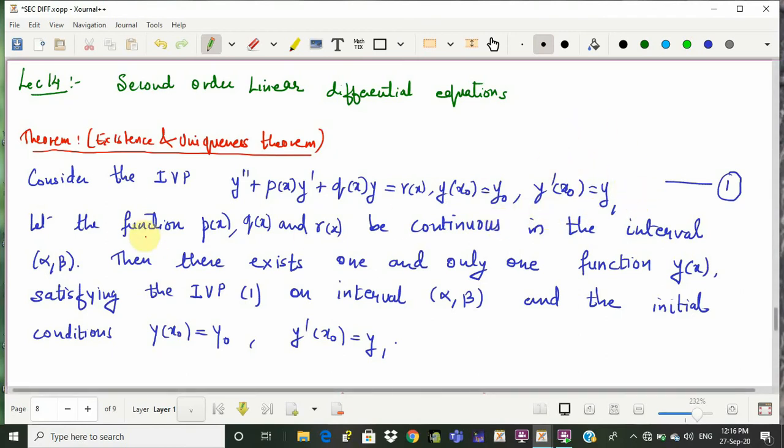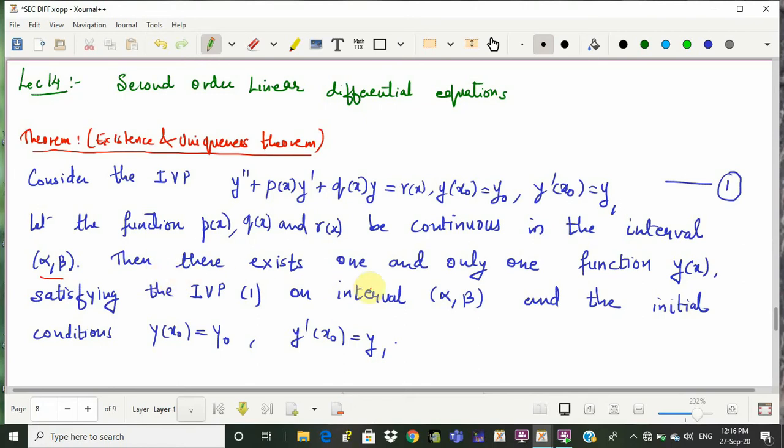And the functions p, q and r are continuous on the interval alpha comma beta on which we want to find a solution for this differential equation.